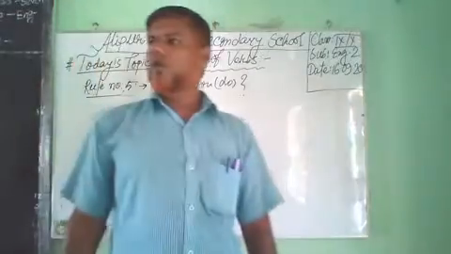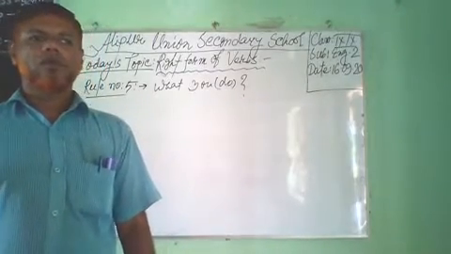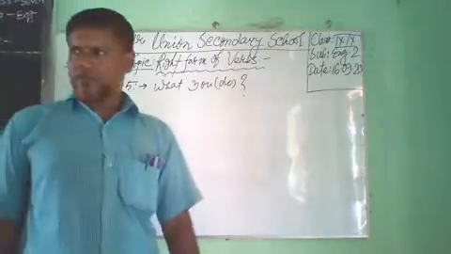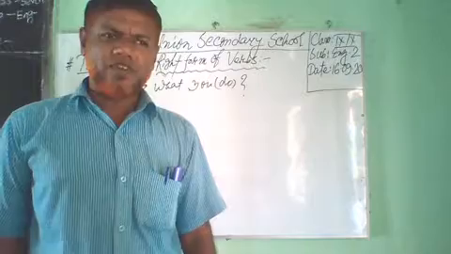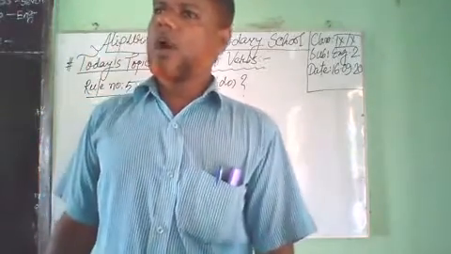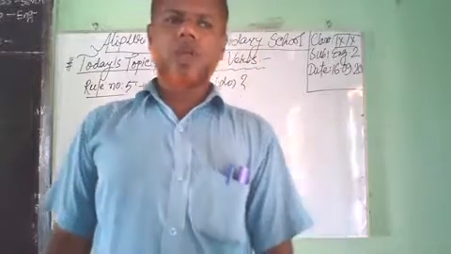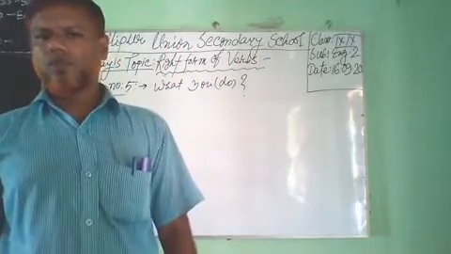That's why we have to use an auxiliary verb before the subject. There is no auxiliary verb in this sentence. We have to take do, does, and did. Have you understood?